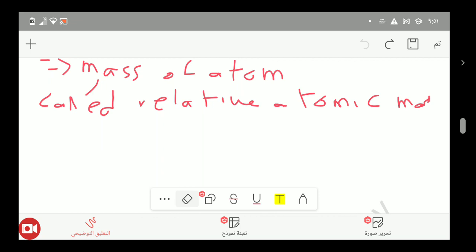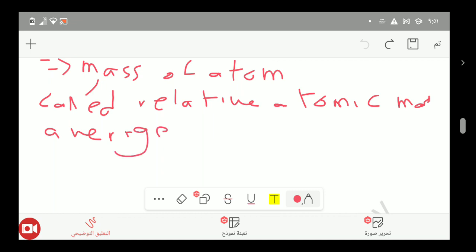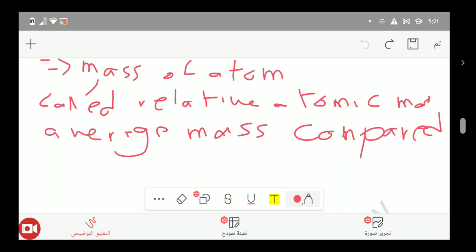So we can define relative atomic mass as the average mass of an atom compared to the C12 carbon atom.